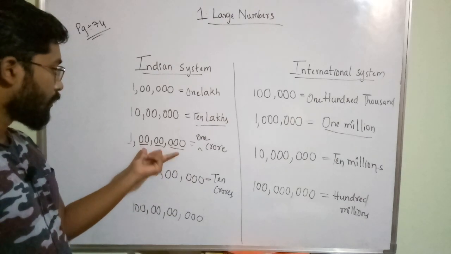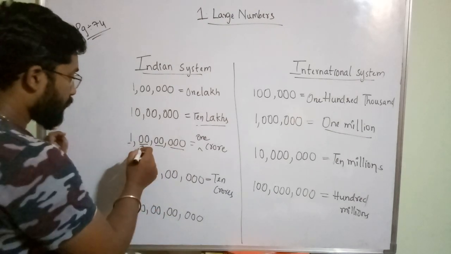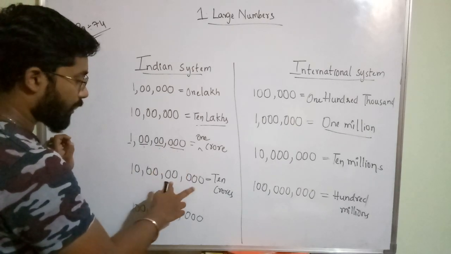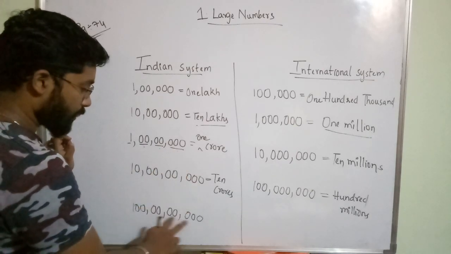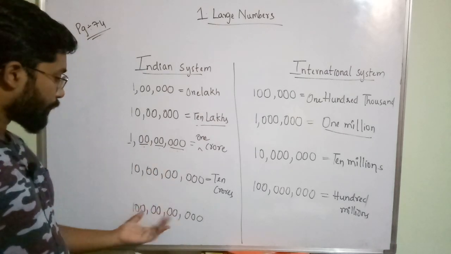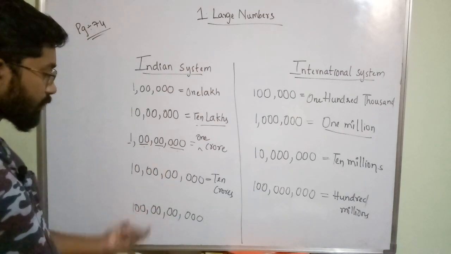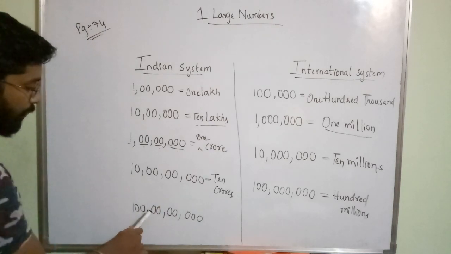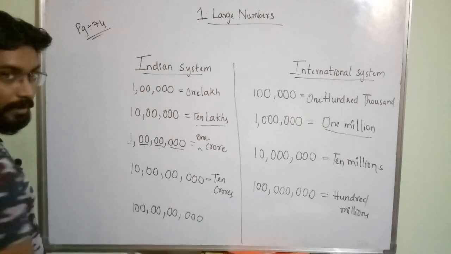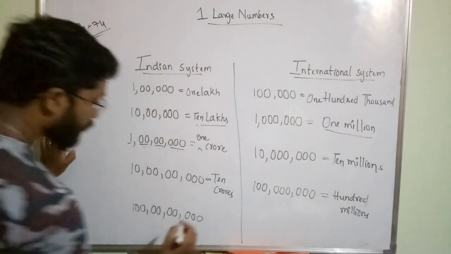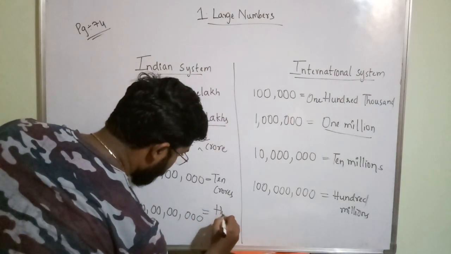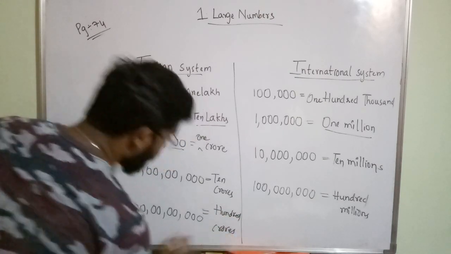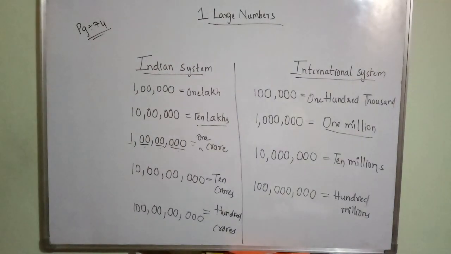From here, this period, this period, this period: lakhs, thousands, hundreds, ones. These are the same, but what is changing? Only this crores period is changing. So this is a 10-digit number, no? 3, 5, and these are 5. Totally 10 digits. What is this called? This is called 100 crores.